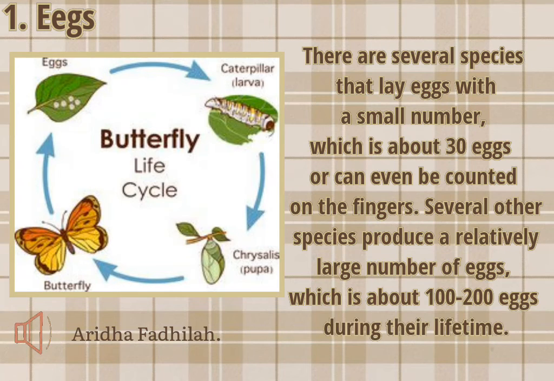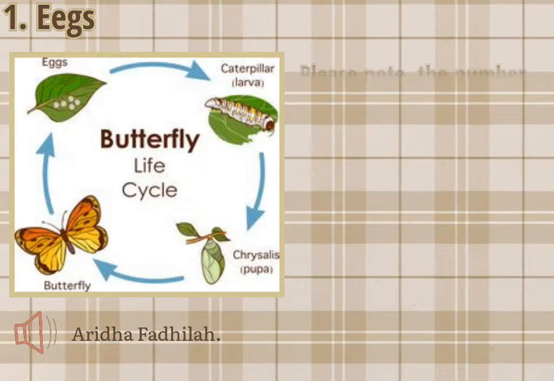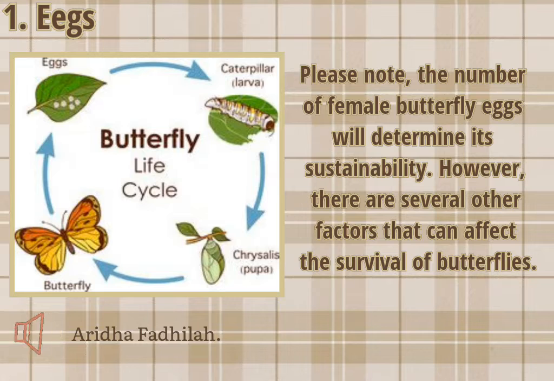There are several species that lay eggs in a small number, which is about 30 eggs or can even be counted on the fingers. Several other species produce a relatively large number of eggs, which is about 100 to 200 eggs during their lifetime. Please note, the number of female butterfly eggs will determine its sustainability.